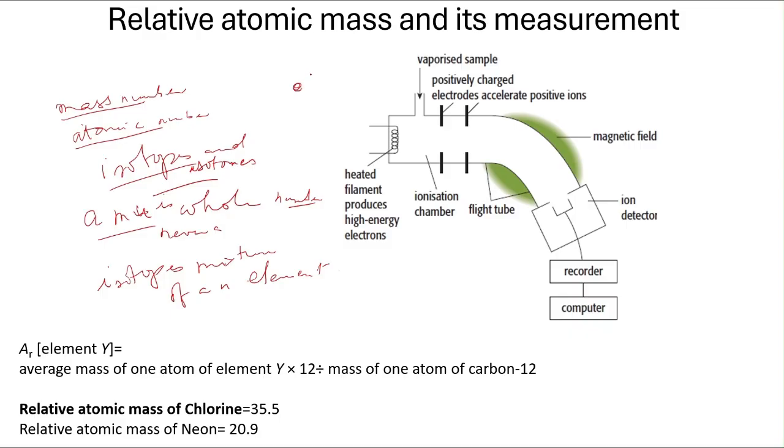We have a nucleus and we have an electron all around. So nucleus has neutrons and protons, which contributes to the mass of an atom, and electrons are massless.